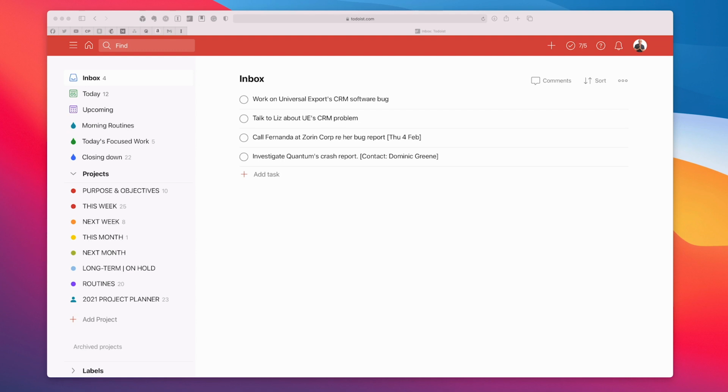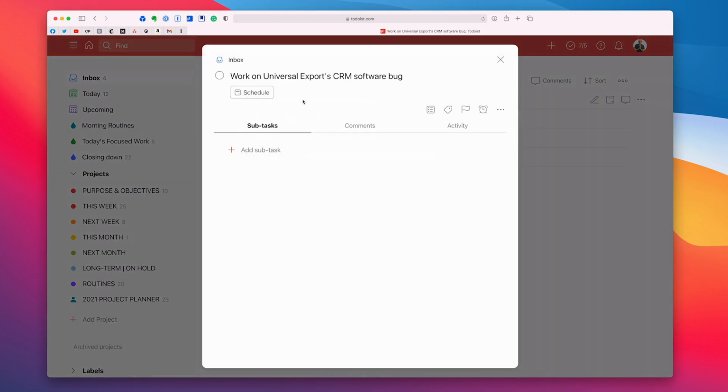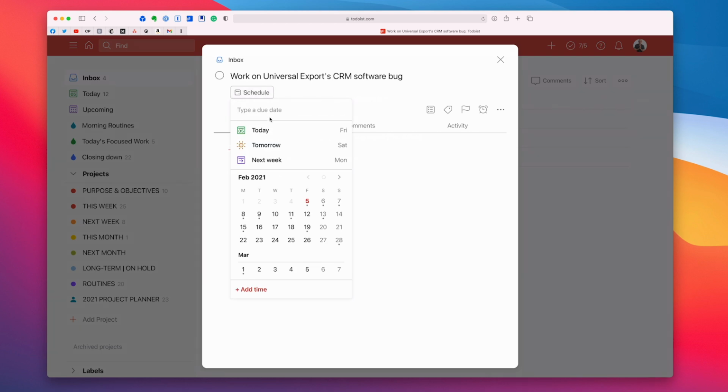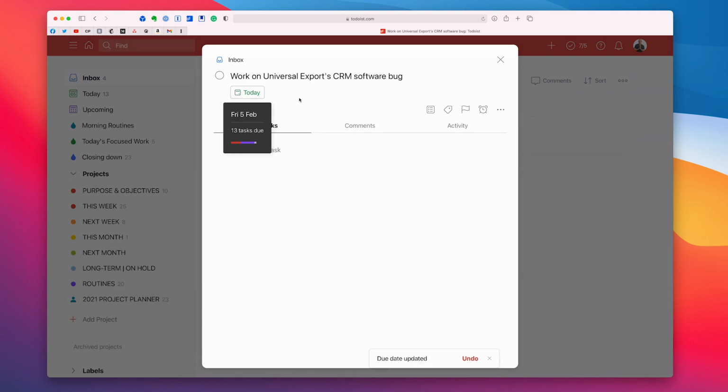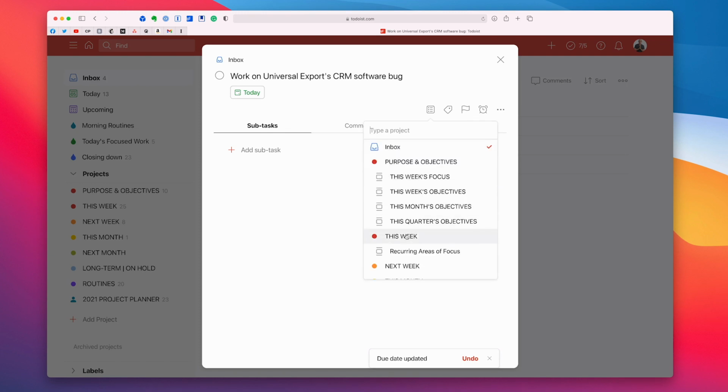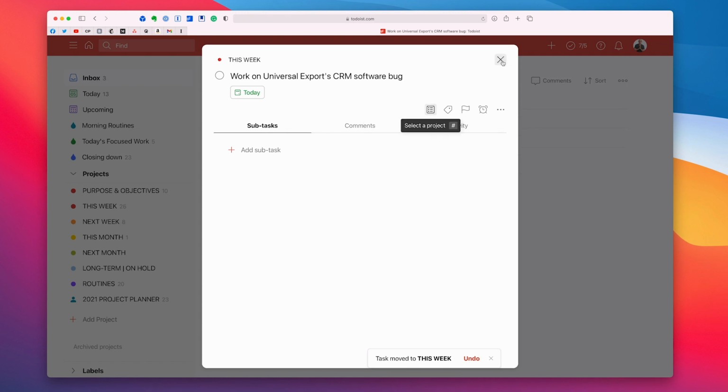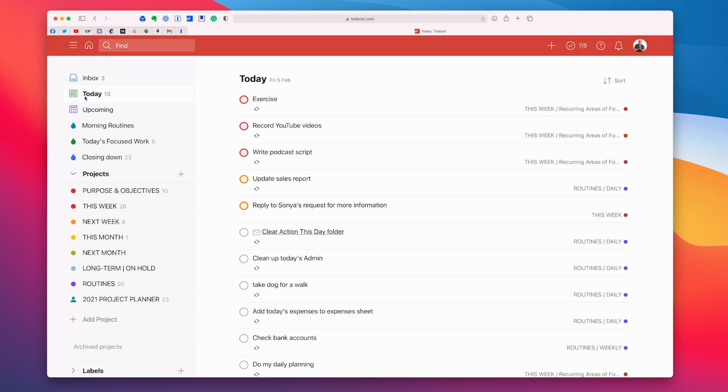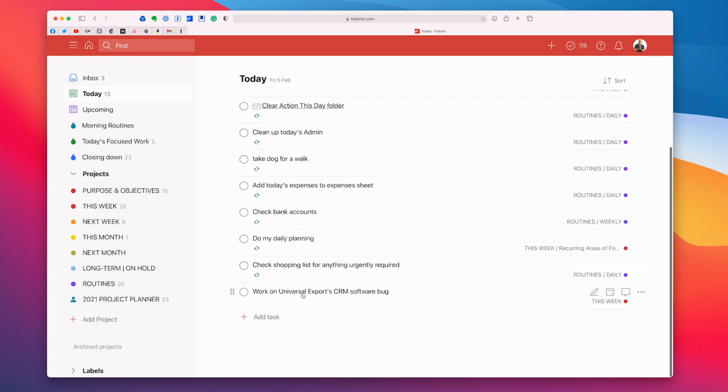So in this particular example, what I would do if you're using the time sector system, this is obviously going to be an urgent task. So I'm going to open up the task and schedule that, and I'm probably going to get it started today. So let's get that started today, and it would go into my this week project. So that's in there now, and that's now going to come up in my today list. Now, I didn't flag it, so it's going to come down at the bottom.